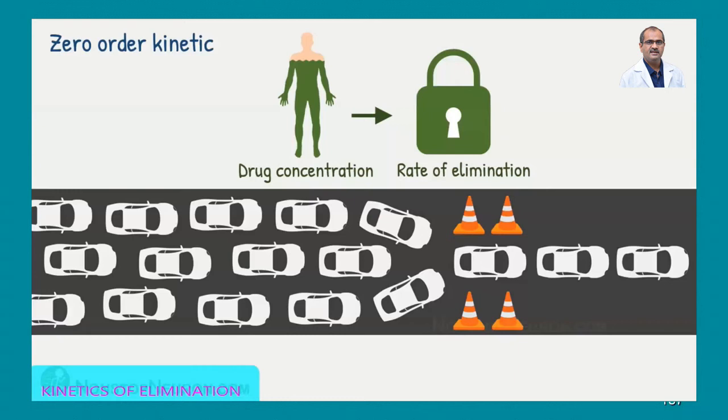But the classical example of zero order kinetics is alcohol. They say that, but don't correlate it clinically, and phenytoin and other drugs also participate. Suppose you have administered 100 milligram of phenytoin in the first hour, then the excretion will be 10 milligram only, and if you increase it to 200 milligram, then also it is 10. That means a constant amount of the drug is being eliminated irrespective of the dose. There is no difference between the dose and excretion. Whereas in first order kinetics, there is an exponential increase in the excretion as the dose increases. Any doubt?